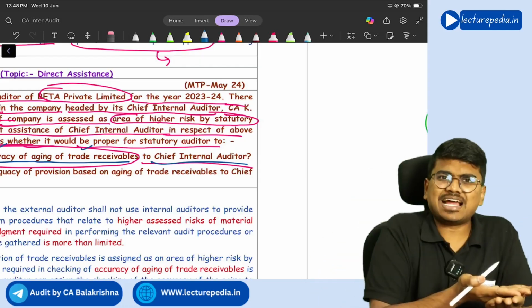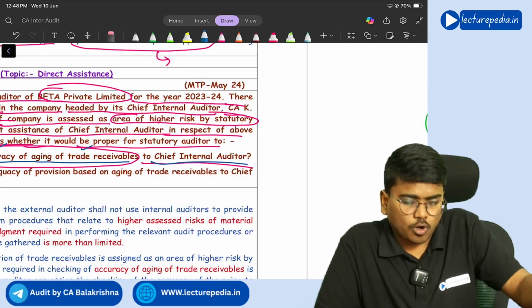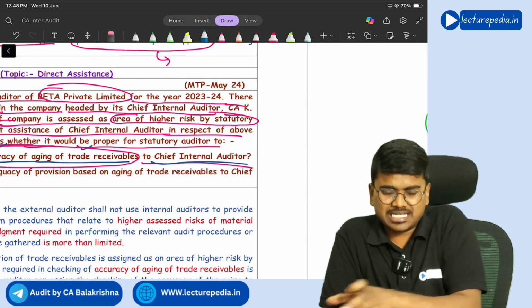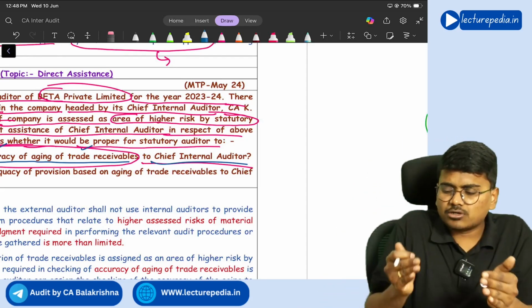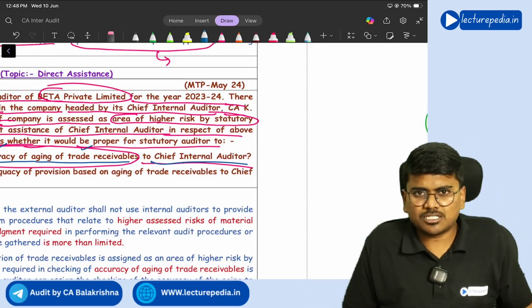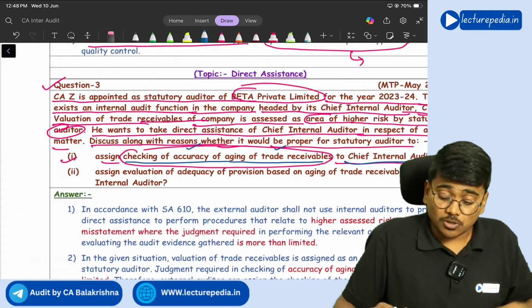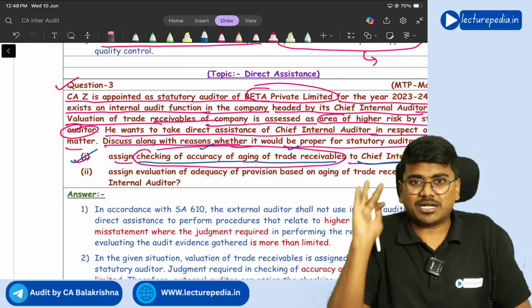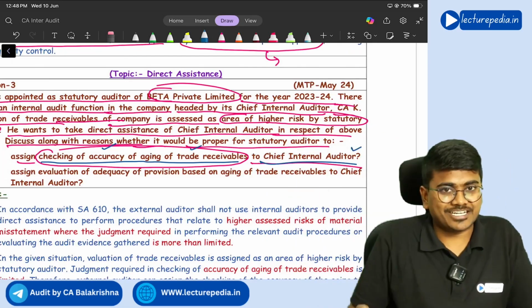No. That is a fact: on which date sale has been made and what is the due date for payment. From that due date till this date, how many days is there? That is completely a fact, correct or not? Calculating the age of debtor does not involve any exercise of judgment. It is not a subjective matter, it is based on facts. So this area doesn't involve exercise of judgment, so this work can be assigned to the internal auditor.